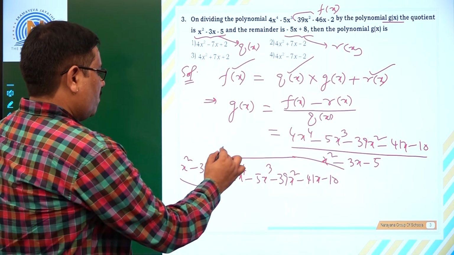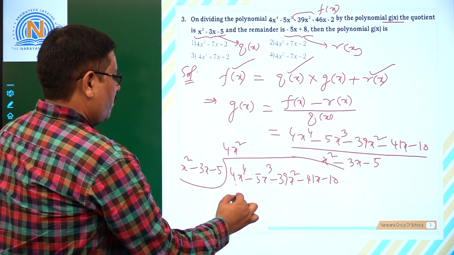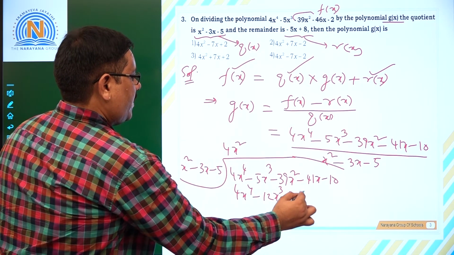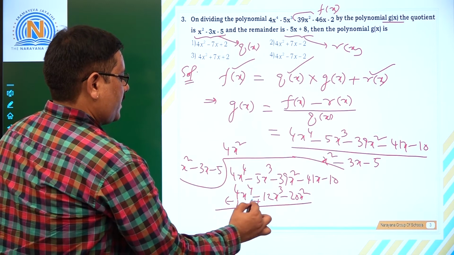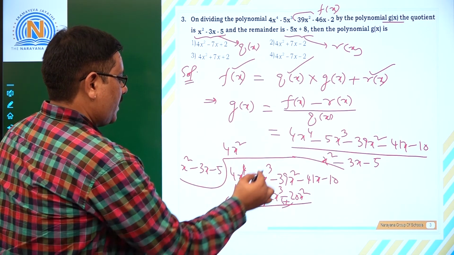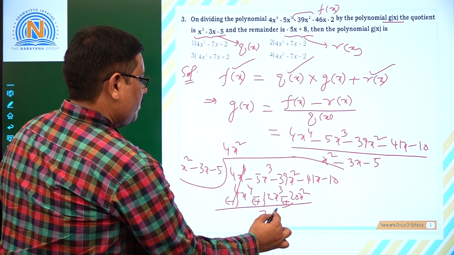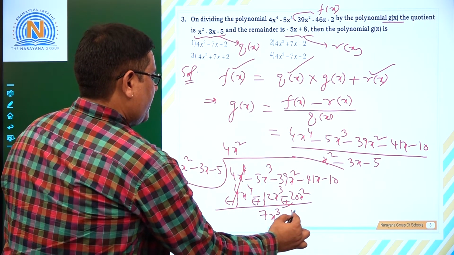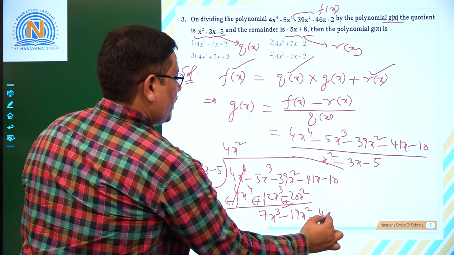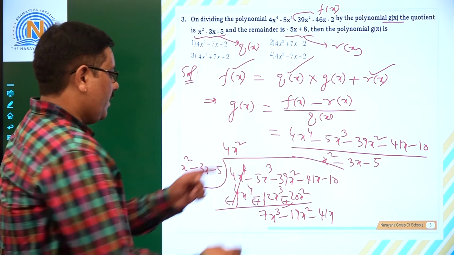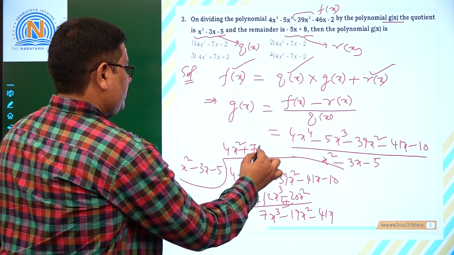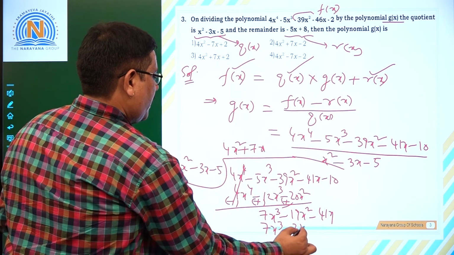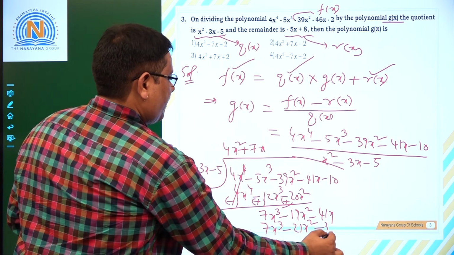If you divide, you first take 4x square, then you have 4x power 4 minus 12x cube minus 20x square. Subtract, the signs will change. These two will cancel. This is going to be 7x cube. Next we have minus 19x square minus 41x. I need to take plus 7x. Then I have 7x cube minus 21x square minus 35x.